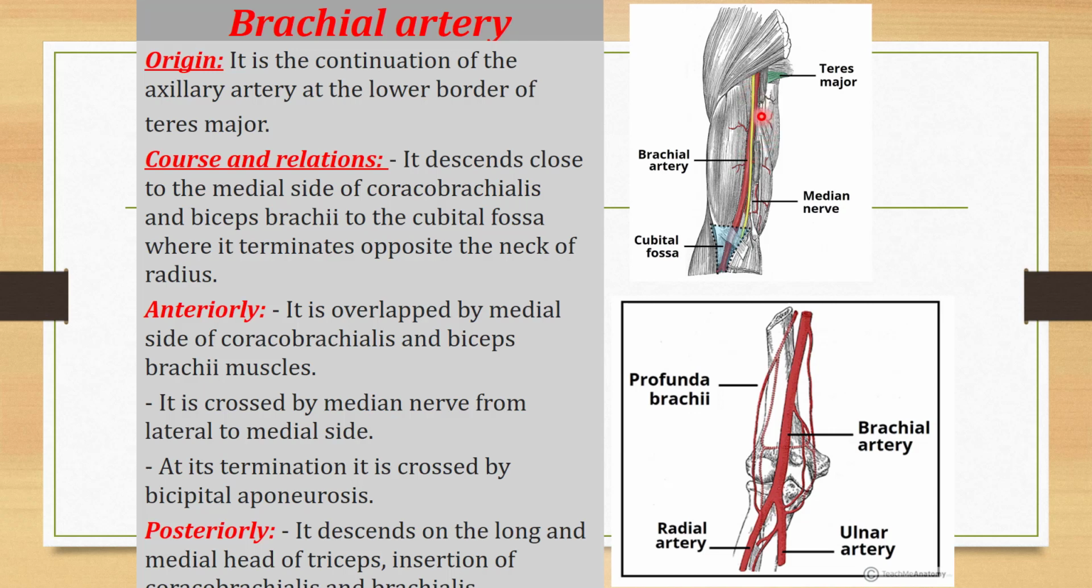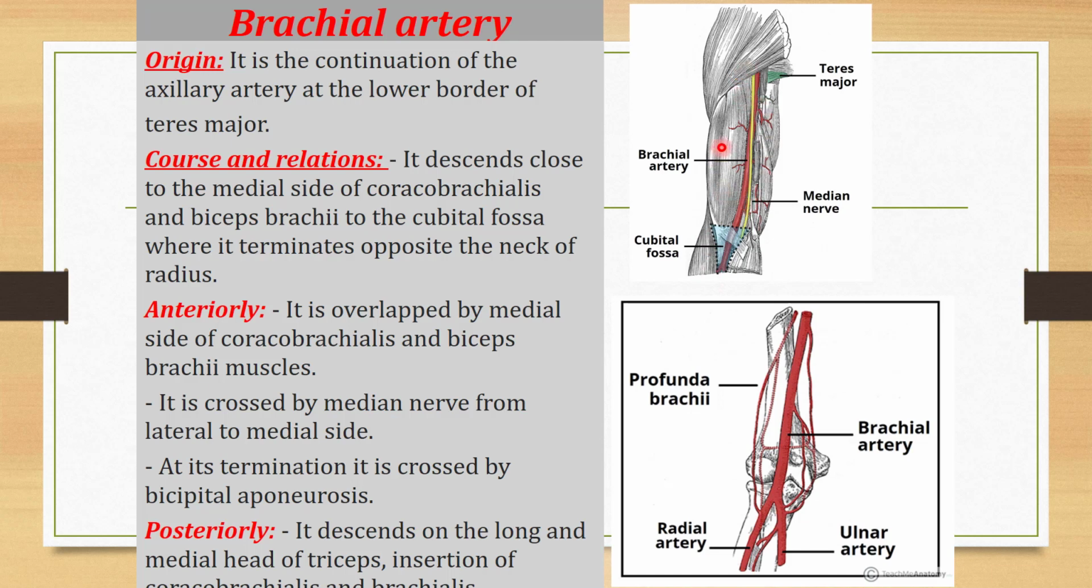It is present at the lower border of the teres major muscle. Up till the teres major muscle, it was axillary artery. But when it comes out of the lower border of the teres major muscle, it becomes the brachial artery. It descends close to the medial side of the coracobrachialis muscle. See here, there will be the coracobrachialis muscle, and the brachial artery will be on the medial side of the coracobrachialis muscle and the biceps muscle. And it comes in the cubital fossa. See here, it is coming in the cubital fossa, where it terminates opposite to the neck of the radius. Okay, it will go on the lateral side and it will terminate at the neck of the radius.